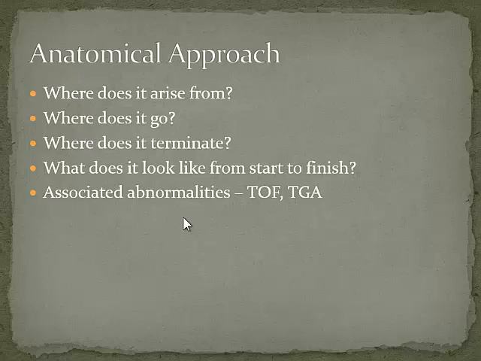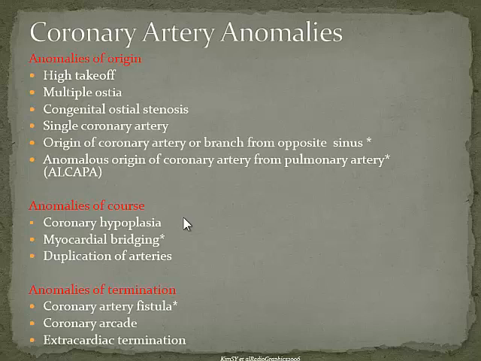You need to look at the rest of the heart, which is what Tarun's going to keep talking to you about as well, because sometimes coronary artery anomalies are associated with other abnormalities like tetralogy of Fallot, like transpositions, like pulmonary atresias with intact ventricular septum and so on. So you need to look at the rest of the heart and look at the whole picture.